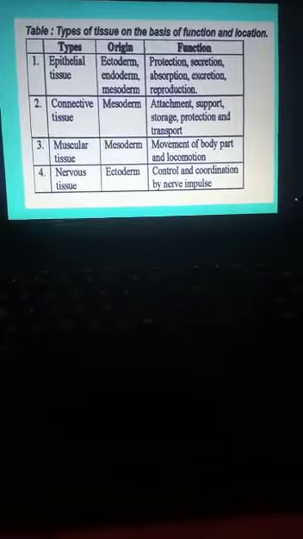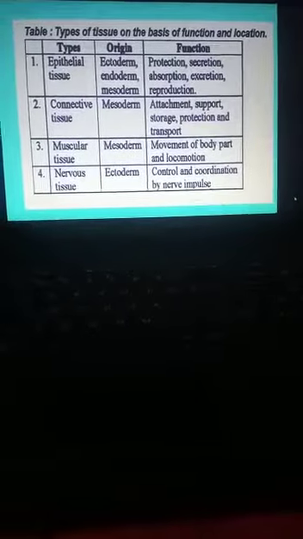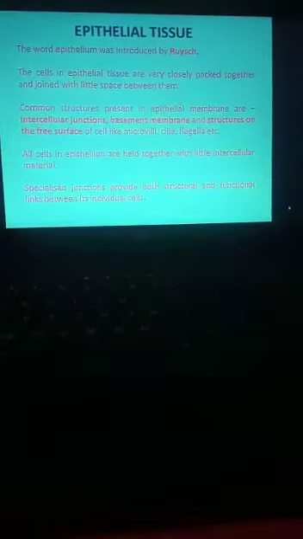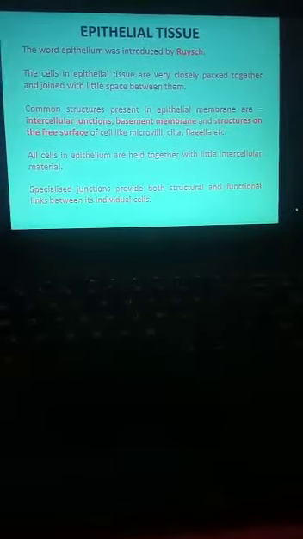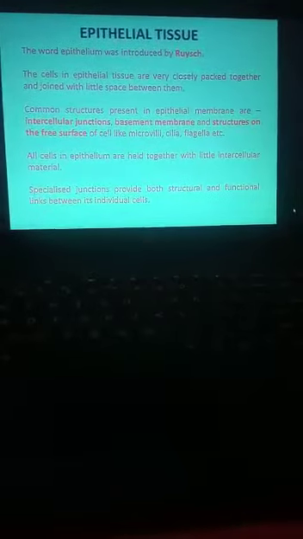Okay, nerve signals. Those signals arise from receptors to effectors. So that is control and coordination by nerve impulse. Next, first we are going to see about epithelial tissue. The word epithelial tissue was first introduced by Ruysch.